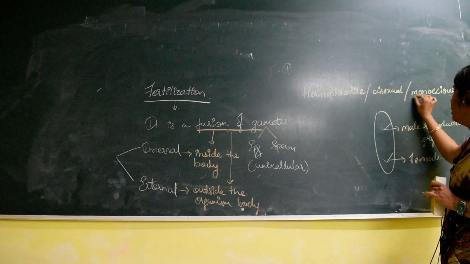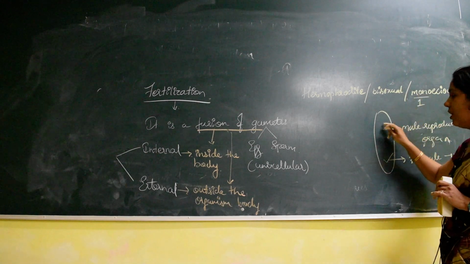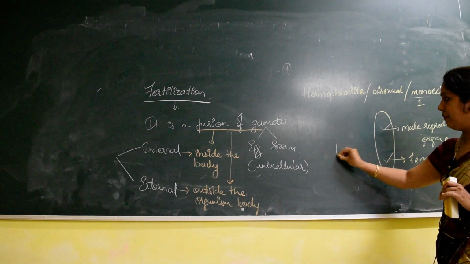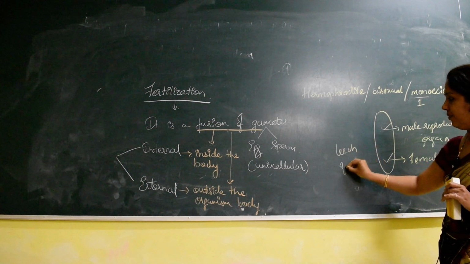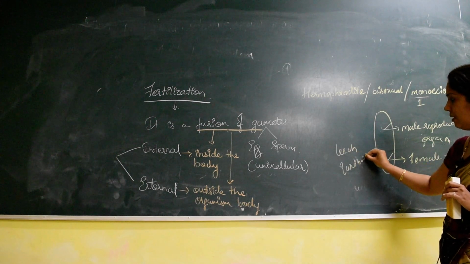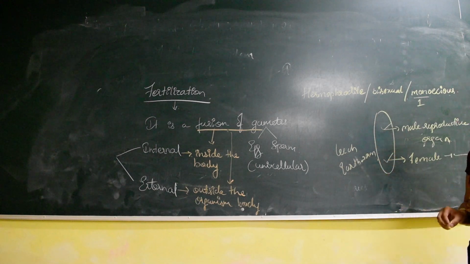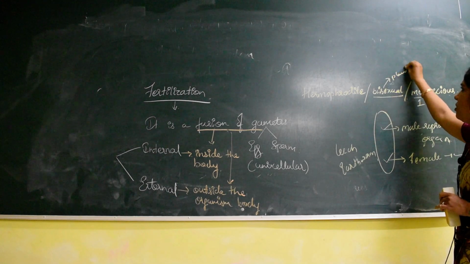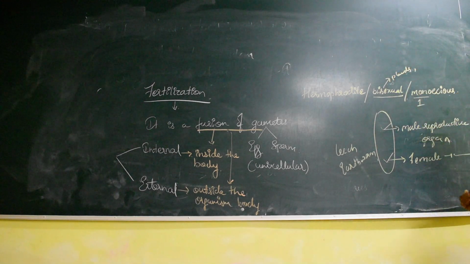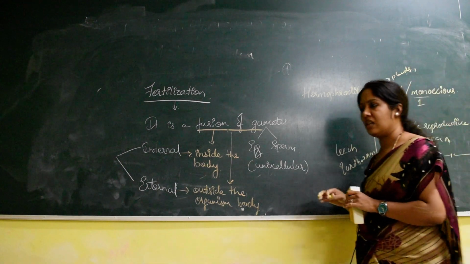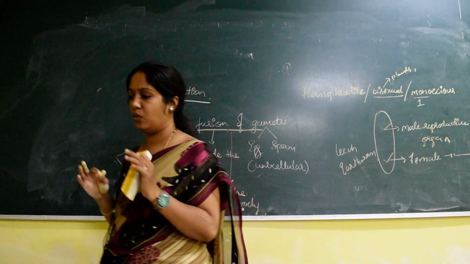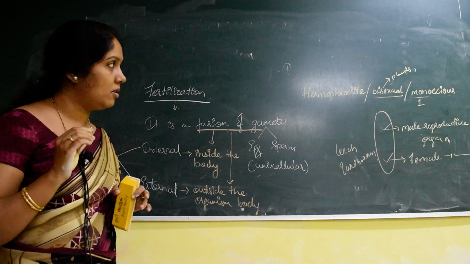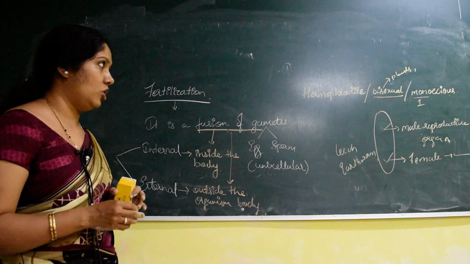Why bisexual? Means the male reproductive part is there, and the female reproductive organ is also there. Monoecious means mono, that refers to single. The single organism possesses both the reproductive organs. So the best examples are leech and earthworm, and there are a lot of other examples. Hence they are called hermaphrodite. Usually bisexual is the term used in the plant kingdom, but the meaning is the same. If both reproductive structures are seen in one individual, then it is called hermaphrodite, or bisexual, or monoecious.